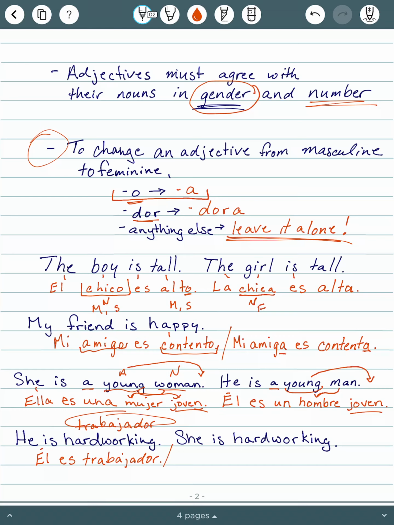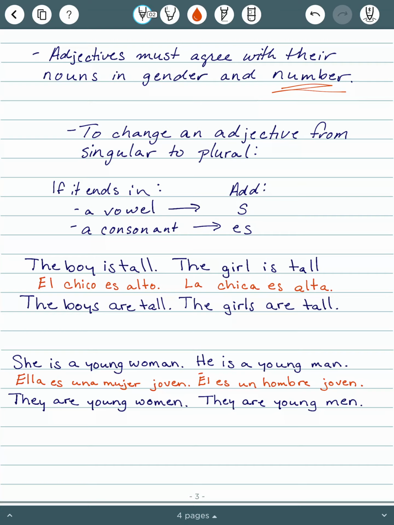But if I need to change it and make it feminine, she, ella, es trabajador. Now I've got an issue because ella is feminine. So dor, we need to change to dora. So I'm going to add an A there. Ella es trabajadora. So that's the first thing with adjective agreement. They have to agree in gender, but they also have to agree in number. So this is different for us in English as well.